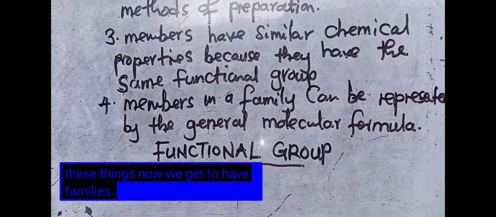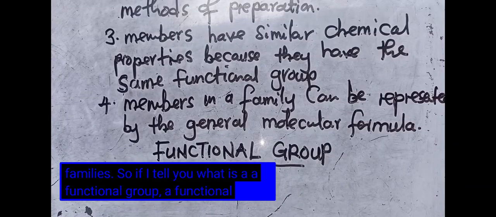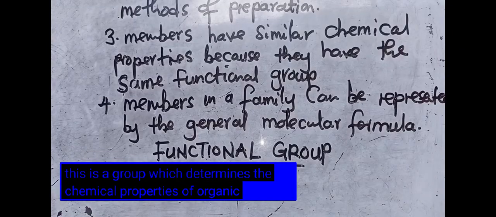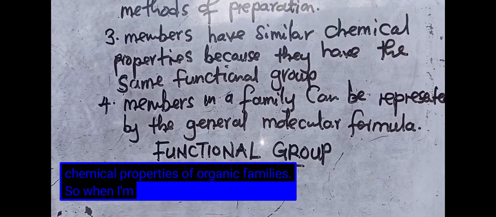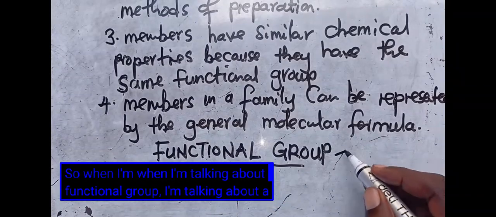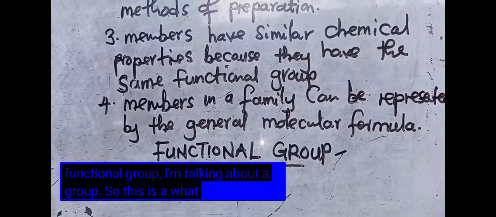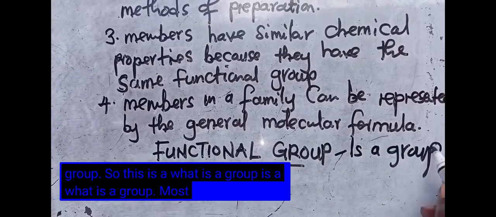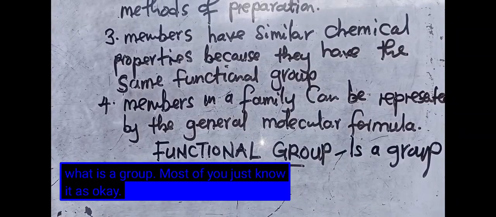So we get to have families. If I ask you what is a functional group, a functional group is a group which determines the chemical properties of organic families. When I'm talking about a functional group, I'm talking about a group. Most of you just know it as, okay, this is a functional group.